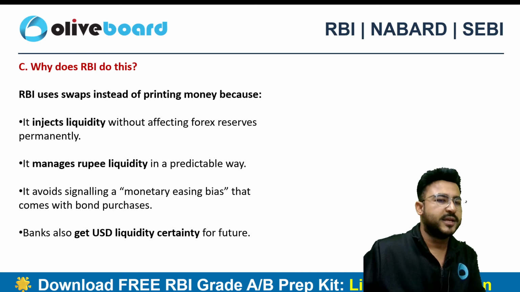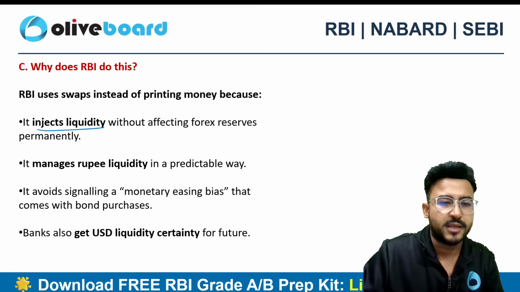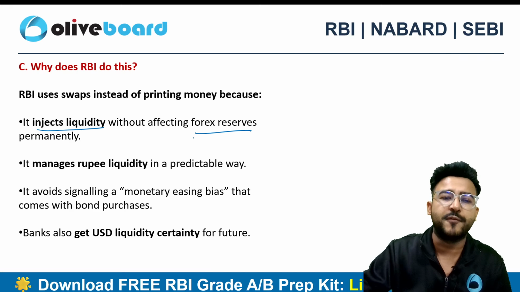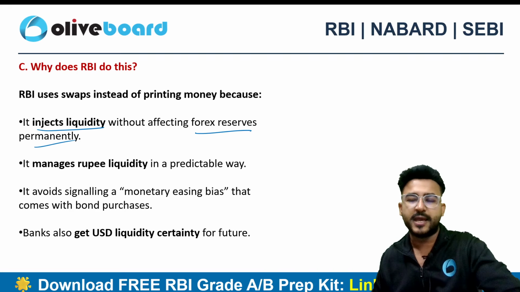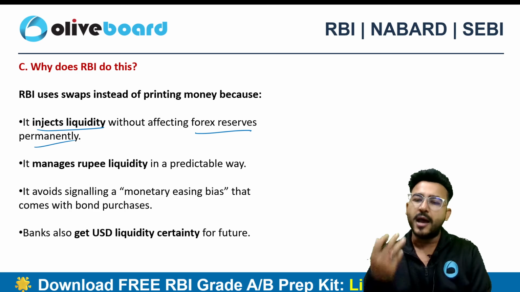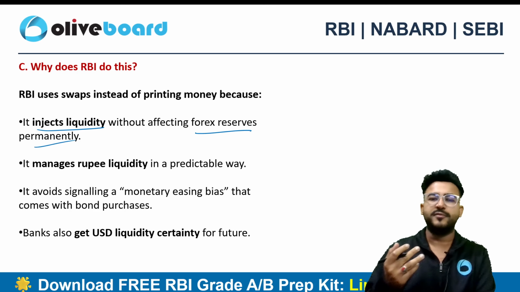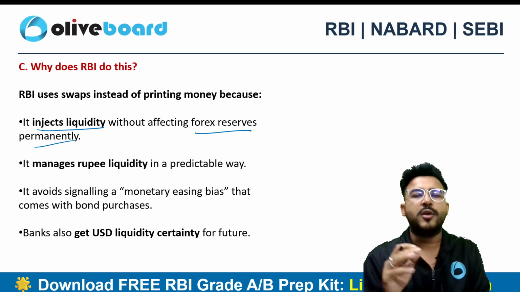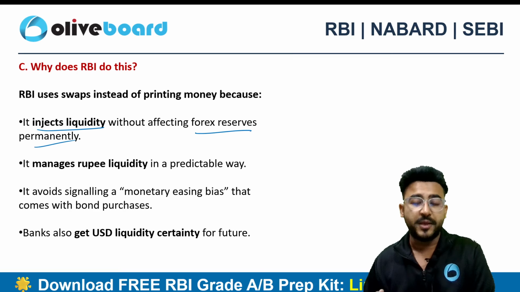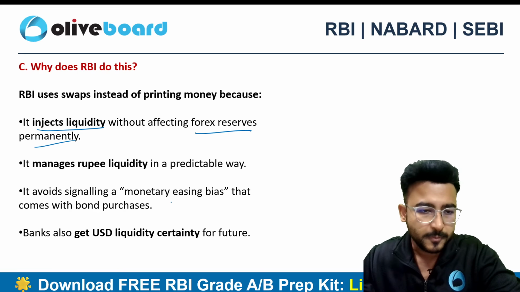And why are we doing it? Because we want to inject liquidity into the system, and that too without affecting the Forex reserves permanently. Why? Because we are already holding our Forex reserves. Ultimately, they will come to RBI only after 3 years. So we have not altered the Forex reserves. At the same time, we have injected rupee liquidity into the system, right?